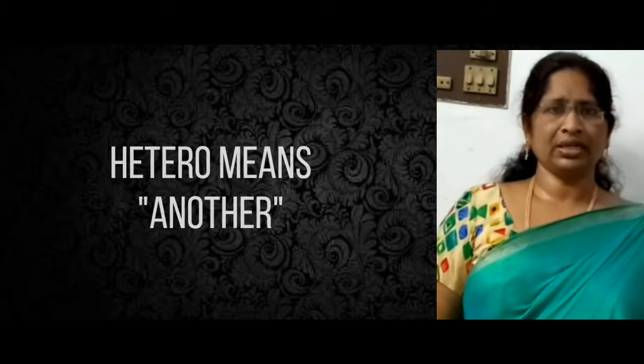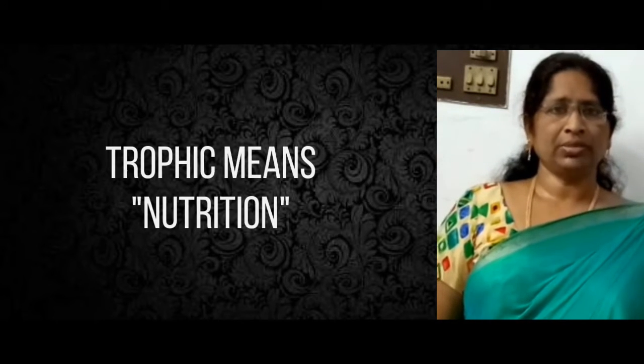Now in this session, we are mainly focused on the heterotrophic mode of nutrition. Hetero means another, trophic means nutrition. The term heterotrophic means depending on other organisms for their food. The kind of food taken differs from organism to organism, and there are differences between the digestive systems of all organisms, but there are still some basic steps which are followed: digestion, absorption and excretion of the food.